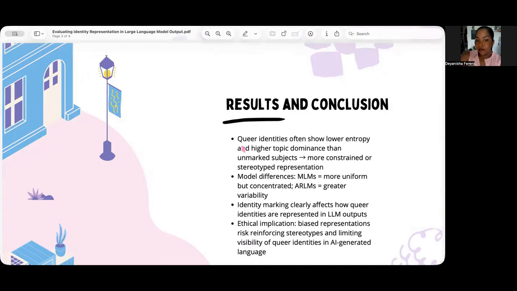Masked language models show more uniform but concentrated representation, while autoregressive models display greater variation across identities. Overall, these findings demonstrate that identity markers affect how queer identities are represented in LLM outputs. These representational biases matter ethically as they shape visibility and reinforce normative assumptions about queer identities in AI-generated discourse.